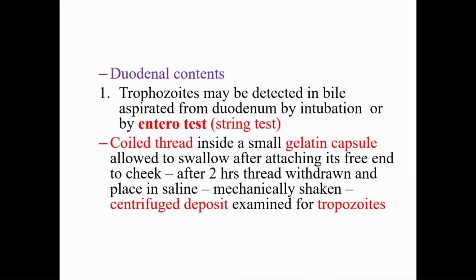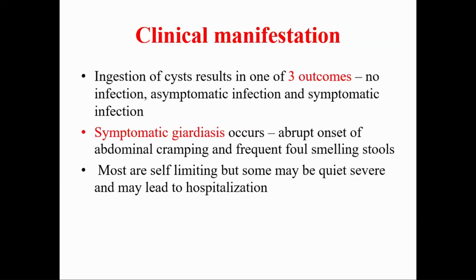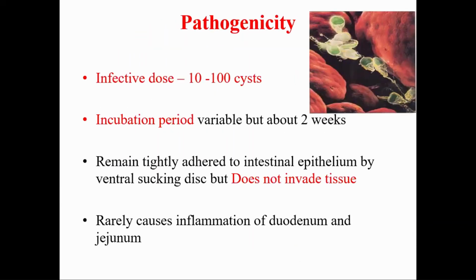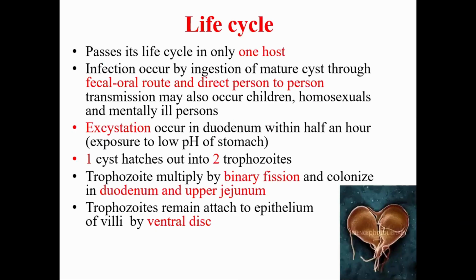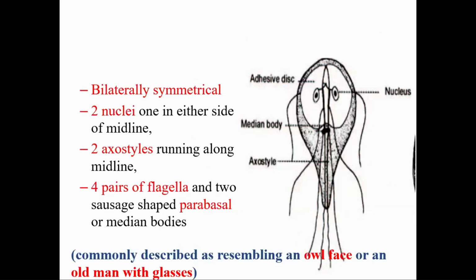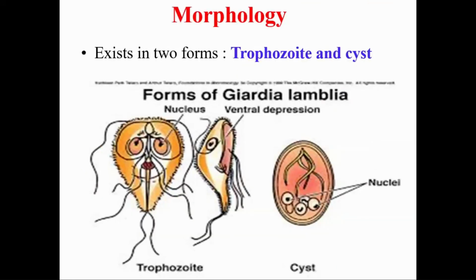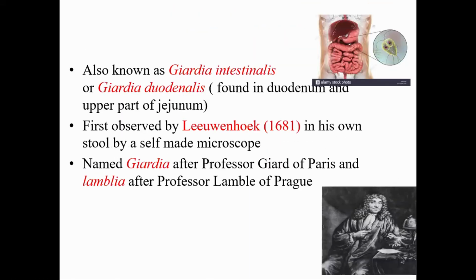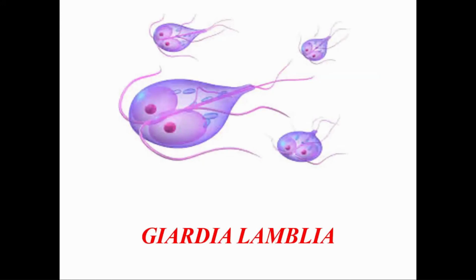This is all about laboratory diagnosis. All the clinical manifestation or pathogenicity of Giardia lamblia is due to destruction of villi of the intestinal lining.